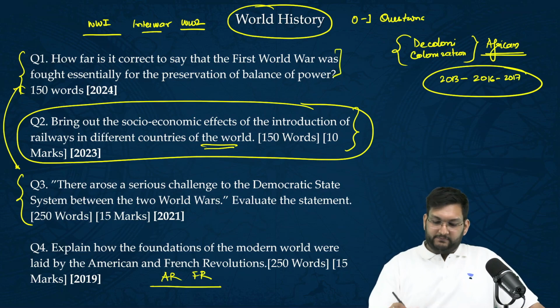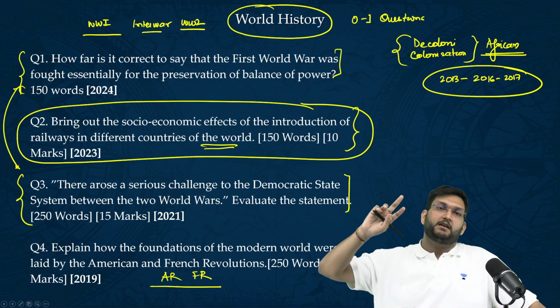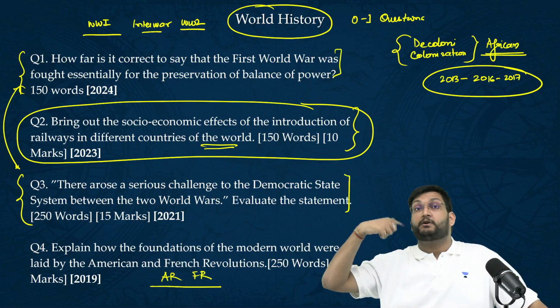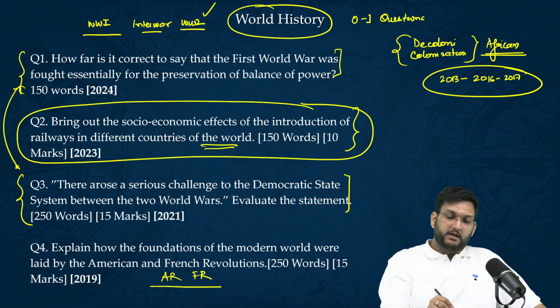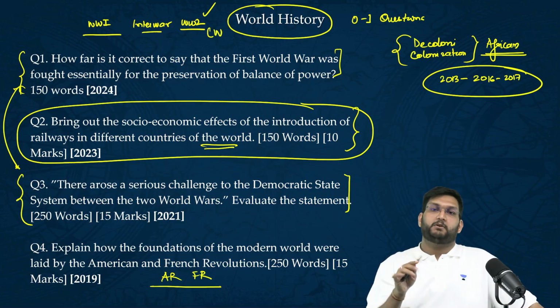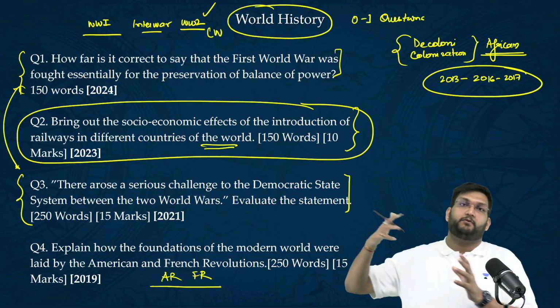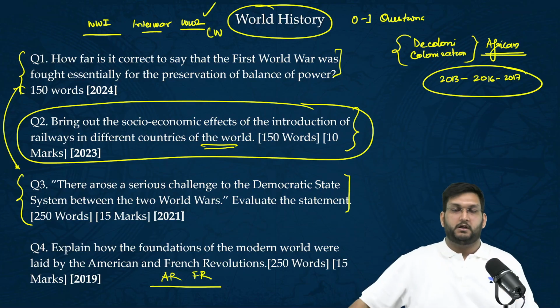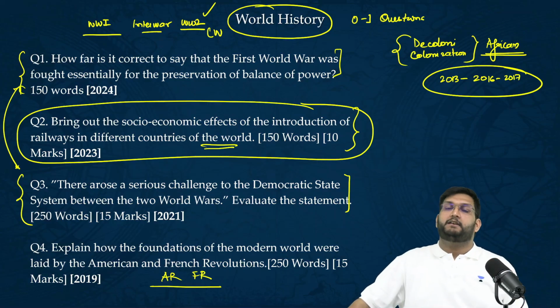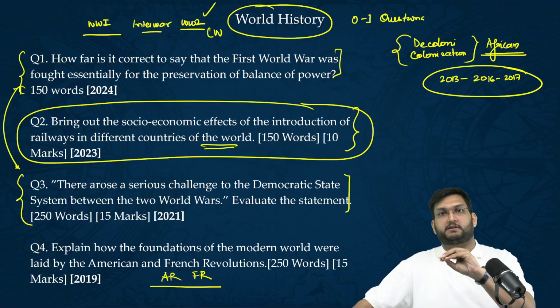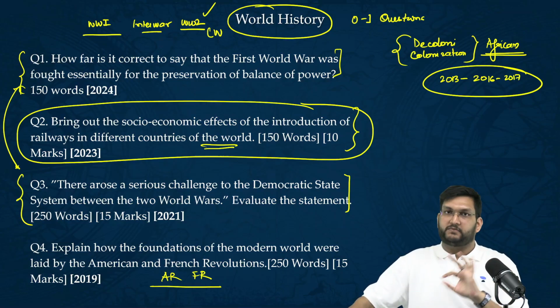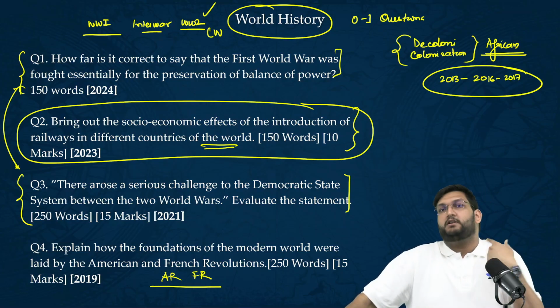But looking at this pattern, and because in the GS paper 2, we got a question on Gorbachev, which again is a personality of the Cold War politics, therefore this period is becoming important. That is why the session which I've lined up for tomorrow is critical for you. World wars have now become very, very important. If we really have to concentrate on something, we will concentrate on the revolutions or the world wars. The return on investment is good.